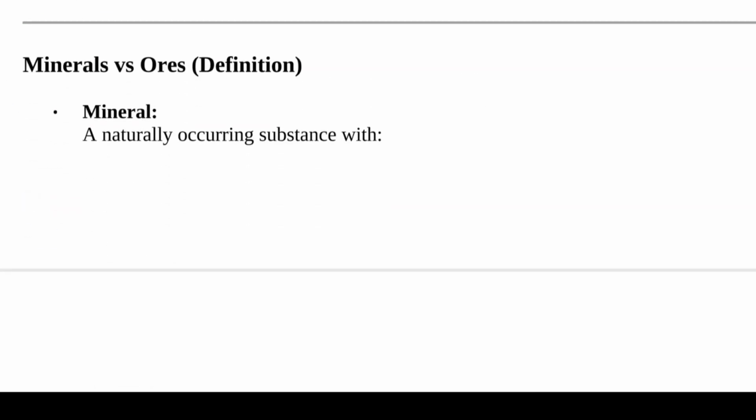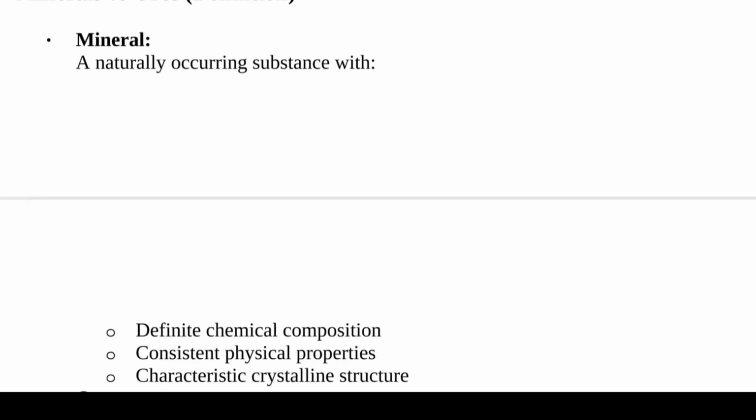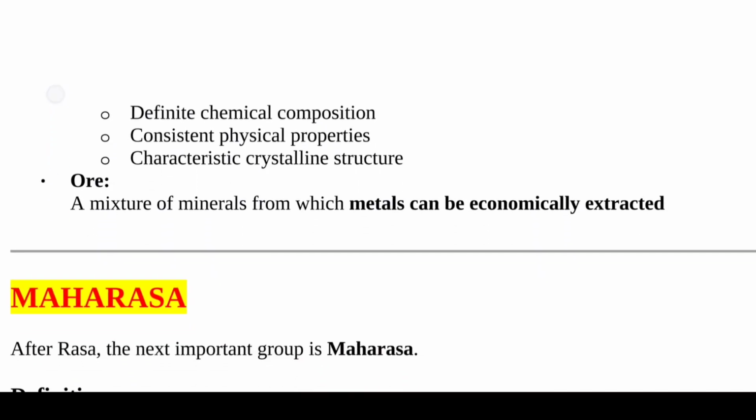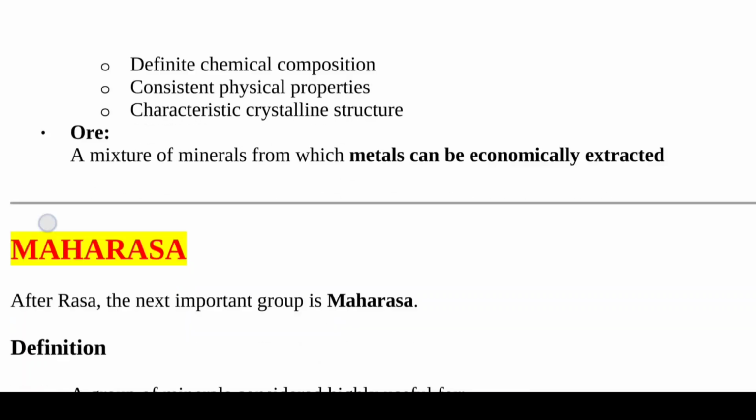Now see minerals versus ores here. Minerals are naturally occurring substances with definite chemical compositions, consistent physical properties and characteristic crystalline structure. And ore is a mixture of minerals from which metals can be economically extracted.